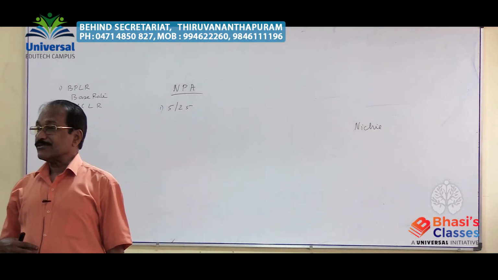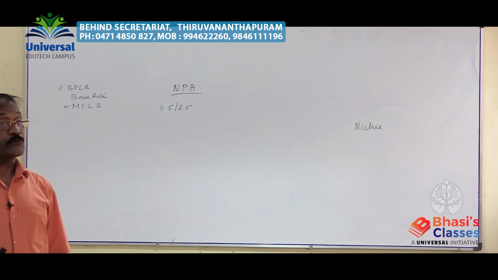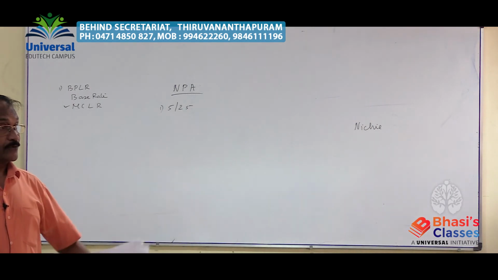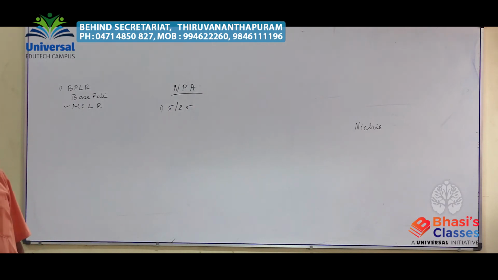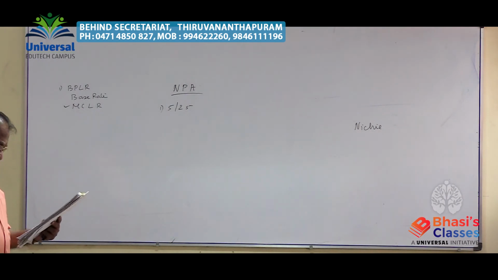That is, extension can be allowed on very huge amounts up to a maximum of 25 years, with a revision of the rate of interest every 5 years, in order to give a chance for repayment of the amount. But even after that, you find that they are escaping; they will never pay that loan amount. So that is 5/25.